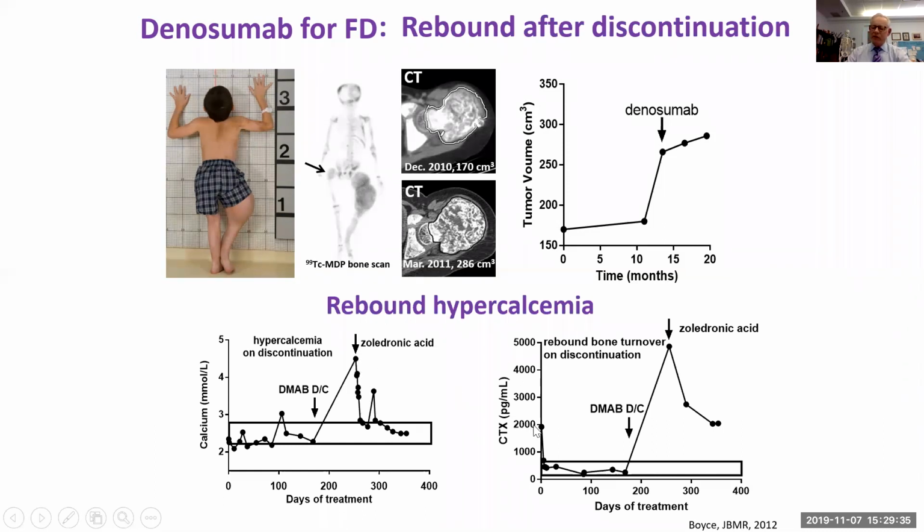And there was a tremendous rebound in the bone turnover markers. He started out with a CTX of about 2,000, which is incredibly high. While on Denosumab, the CTX returned to the normal range. With abrupt cessation of Denosumab, you can see the rebound that he experienced in his bone turnover markers. And this parallels, but is a magnified version of, the rebound effect that can be seen even in patients with osteoporosis. So this is a very concerning finding. We don't have a good handle on this yet. It's something we have to know better.